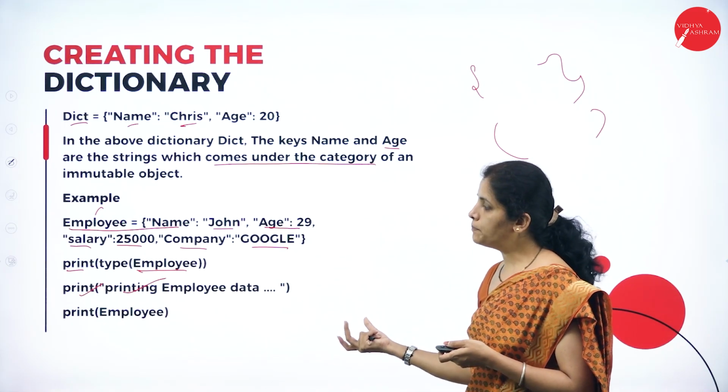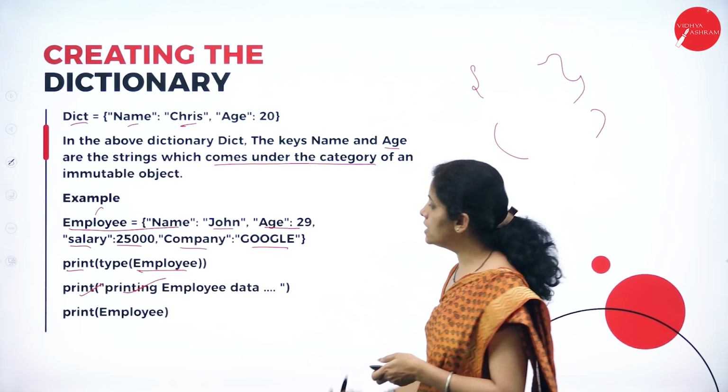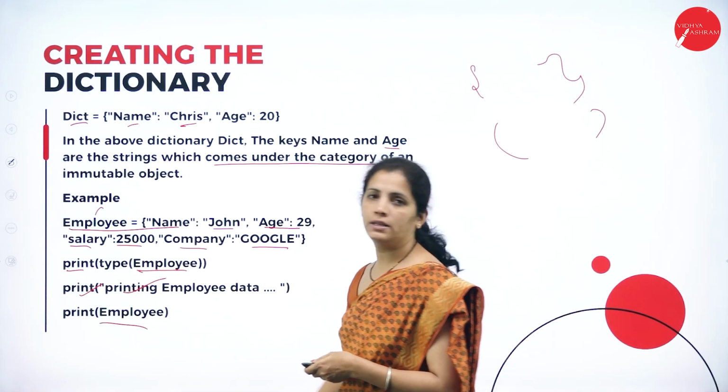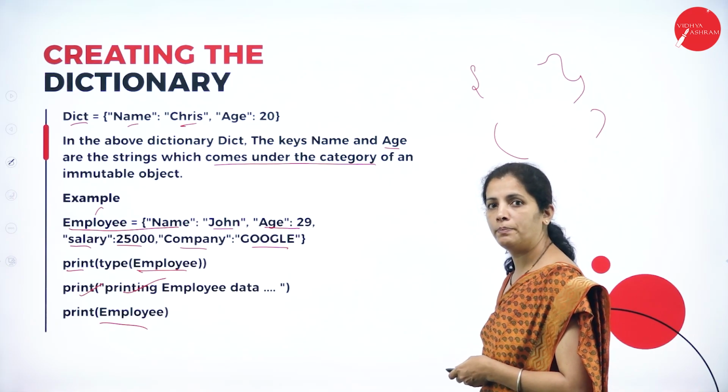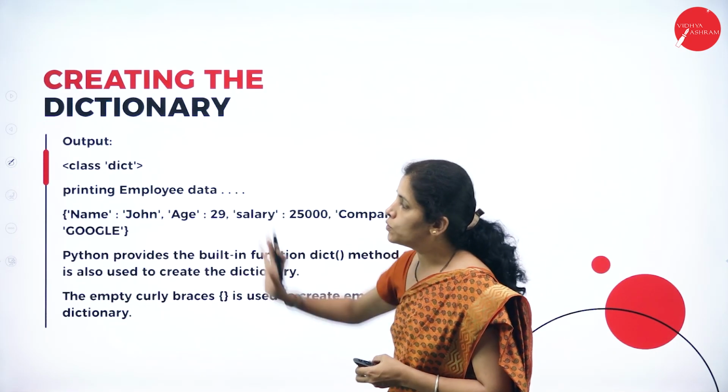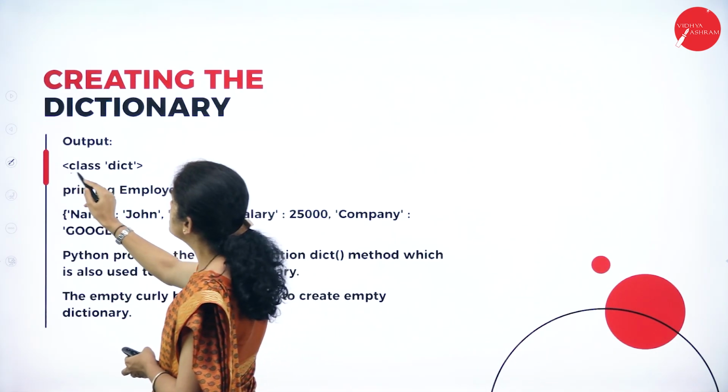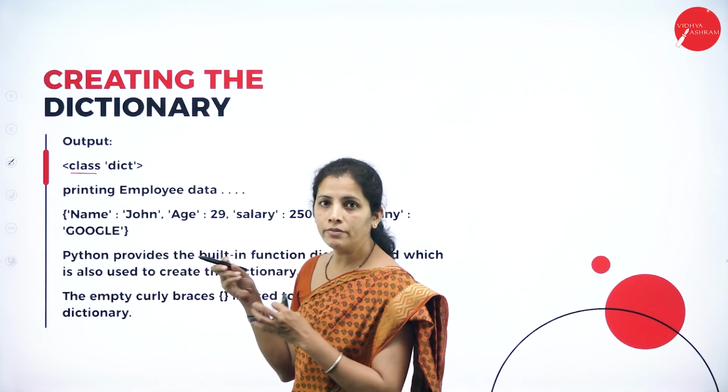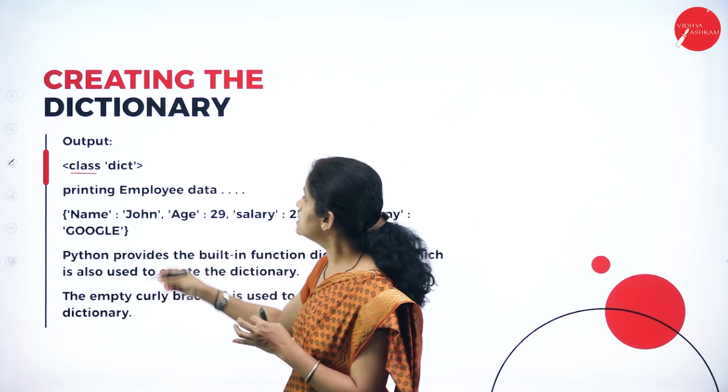So I want to print the employee data, and here I'm passing the tuple. Now see, this is the output. What kind of class, what kind of data? Type, that is dict.